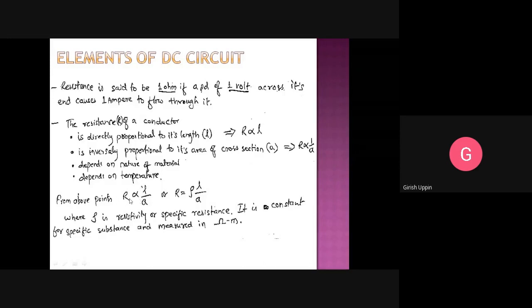And if we put together the relation, R is directly proportional to L by A, or R is equal to rho L by A, where rho is the resistivity or the specific resistance. This resistivity or specific resistance is constant for a given substance. Resistance is not constant. Resistance depends on the length, cross section, and all those things, but resistivity of a particular material is constant, and it is measured in ohm meter.